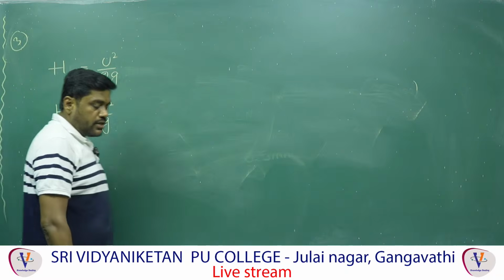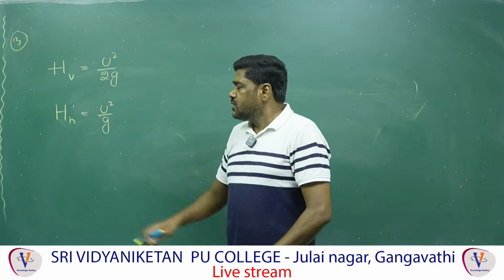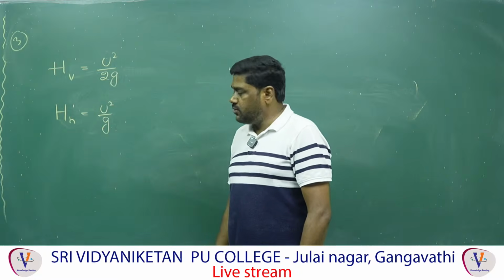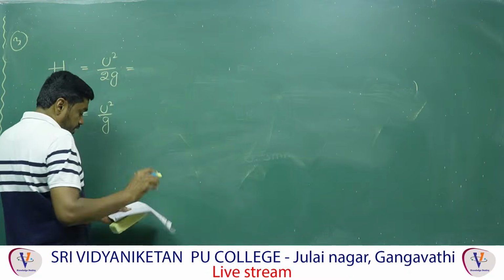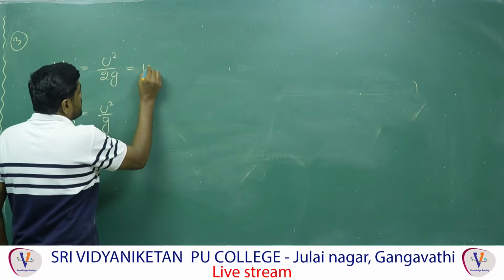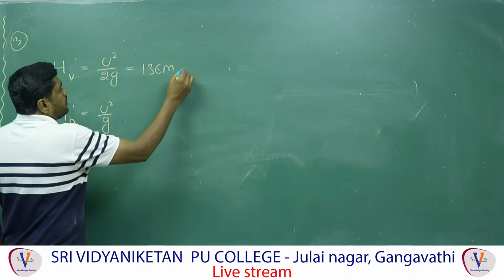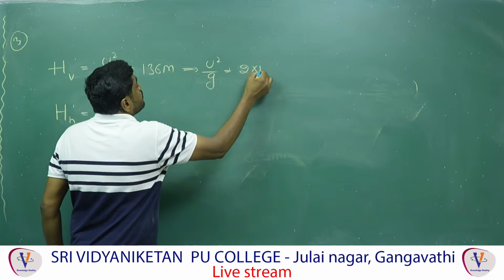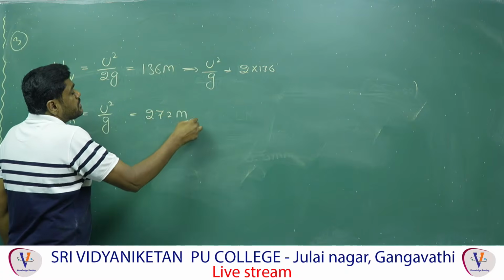This point will come in projectile motion at the time of range discussion. The maximum range is nothing but the maximum distance along the horizontal, and this is the maximum vertical distance. Here they have given 136 meters. From this you can get U square by g is equal to 2 into 136, that is 272 meters.